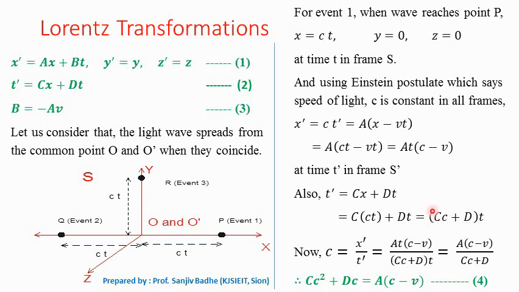Capital C is the constant and small c is the speed of light. So just cancelling t from numerator and denominator, we will get c to be equal to a into c minus v upon Cc plus d. So this is actually a small c. So we can write this equation as Cc square plus dc, that is equal to a into bracket c minus v. So this we got for event number 1, we got one equation that we are calling equation number 4.